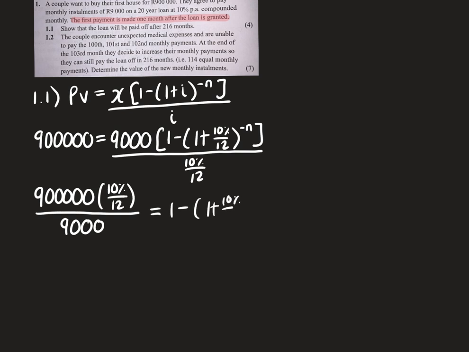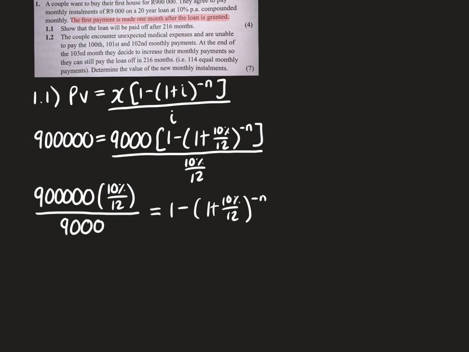So we're going to first bring up the denominator. So the 900,000 is going to be multiplied by the denominator, and we're going to divide it by the 9,000, equals 1 minus 1 plus 10% over 12 to the minus n. If you don't know what I did there, a good idea is to maybe look at your videos on making certain things the subject of formulas, because that was an algebra step.